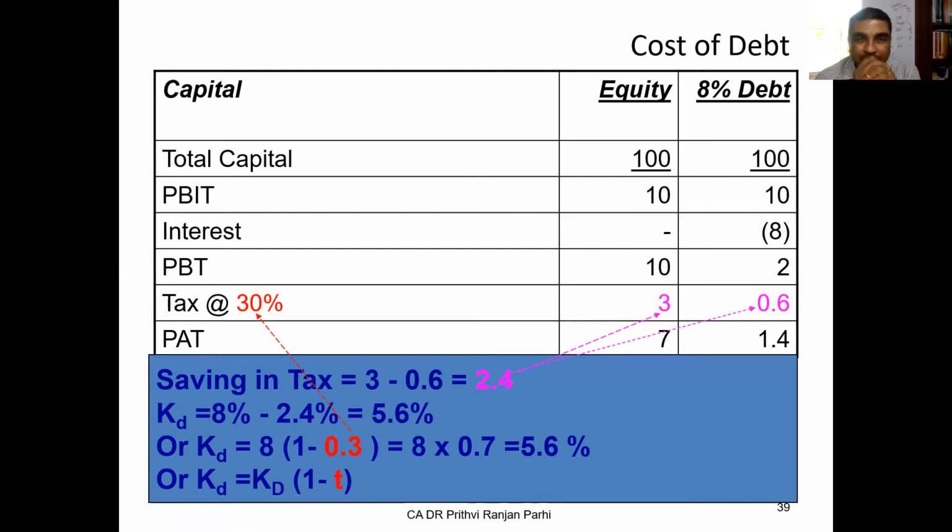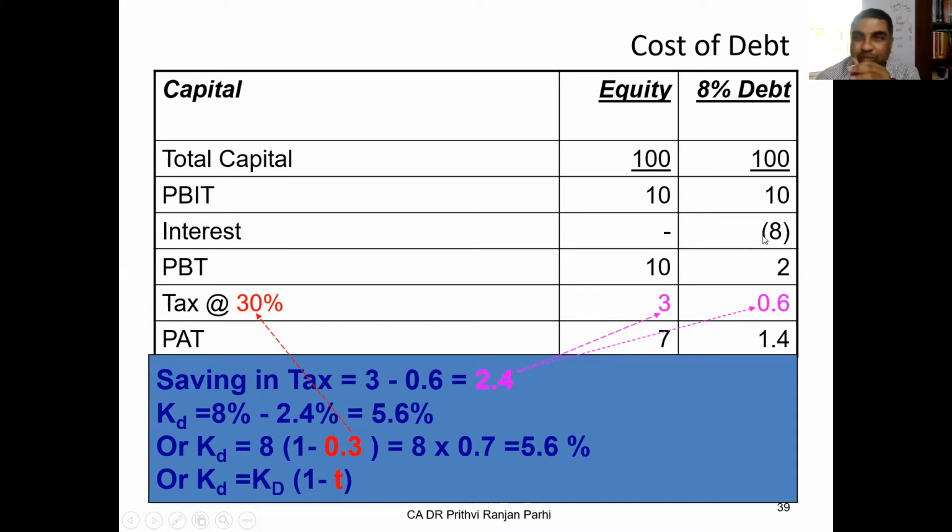Now let us say both the companies earned at the rate of 10%. Consequently, their profit before interest and tax is 10 rupees, 10 rupees. The first company will not be paying any interest because it has no debt. The second company is paying interest of 8 rupees, because 8% on 100.